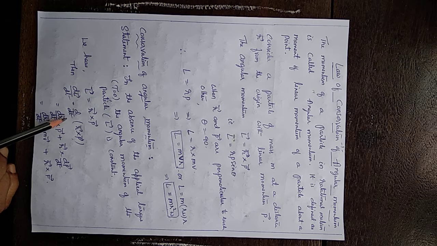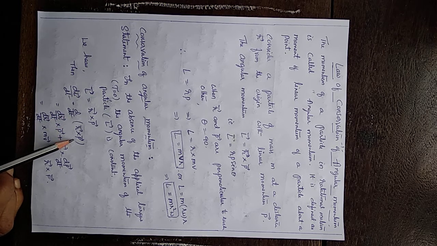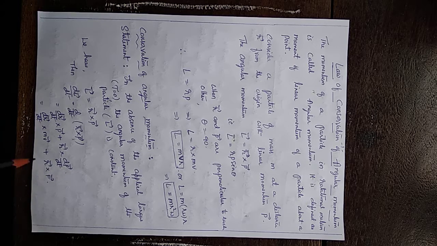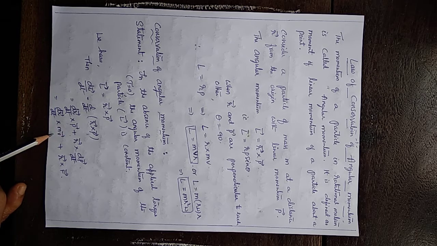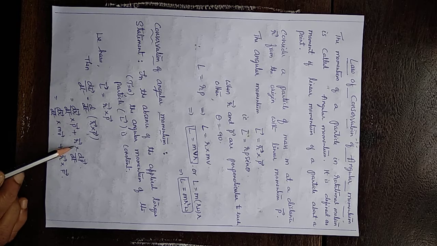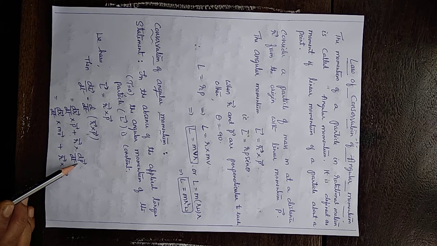Apply the product rule: differentiation of the first factor into the second plus the first factor into differentiation of the second. So, dr vector by dt cross p vector plus r vector cross dp vector by dt. Here p vector is mv vector, the linear momentum, plus r vector cross dp vector by dt, the rate of change of momentum, which is nothing but force.